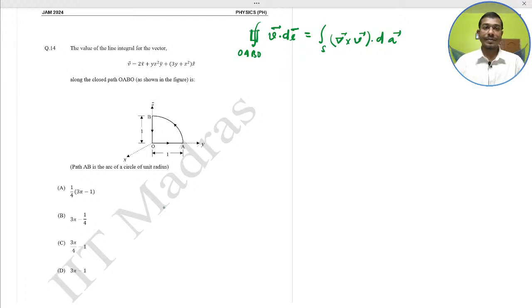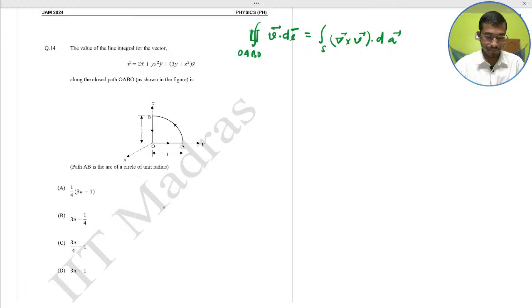For better practice, because tomorrow is the JAM exam, you just solve it yourself, and after that I will solve it. First you just try it yourself, and after that you will get the solution.